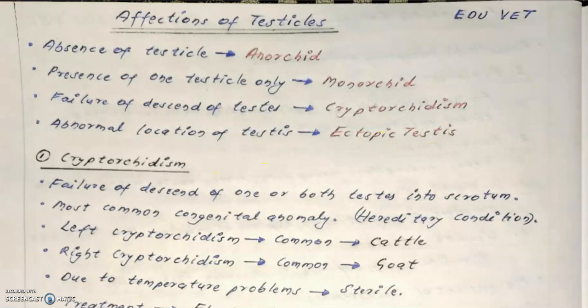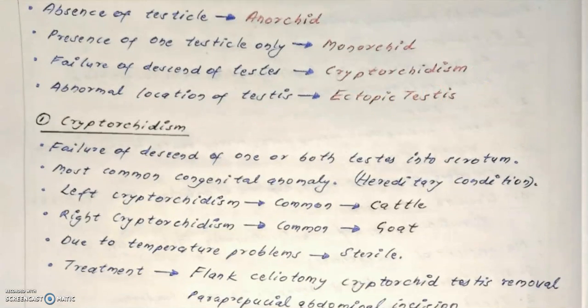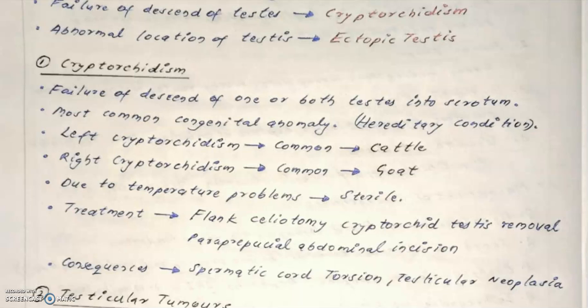So first we will be discussing cryptorchidism. Failure of descent of one or both testis into the scrotum is called cryptorchidism. It is the most common congenital anomaly, actually a hereditary condition. Left cryptorchidism is very common in cattle, and right cryptorchidism is very common in goats.